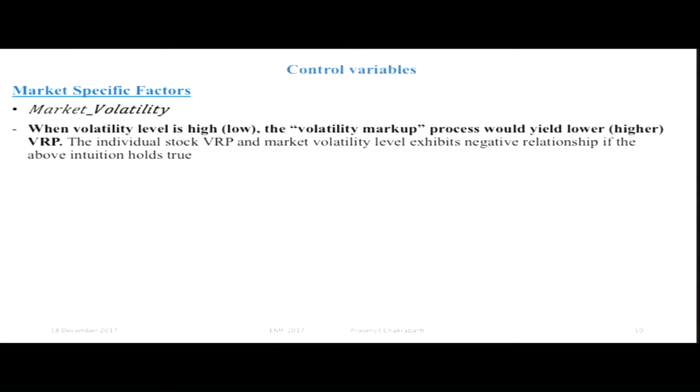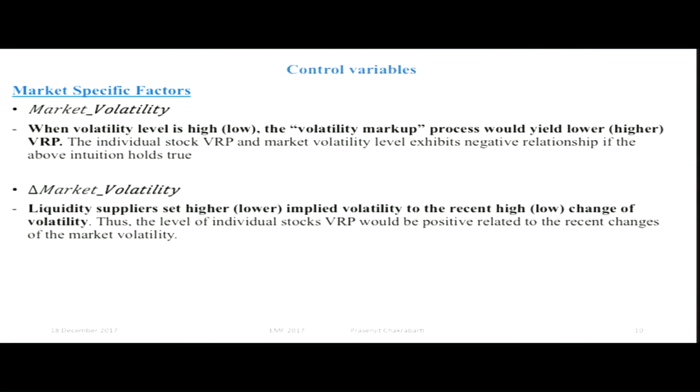Okay. So coming to the market-specific and stock-specific characteristics, first of all, I control for the market volatility level, and the intuition is this: when the volatility level is high, this volatility markup process would yield a lower VRP. If this intuition is true, then we would see a negative relationship between the stock VRP and the market volatility level.